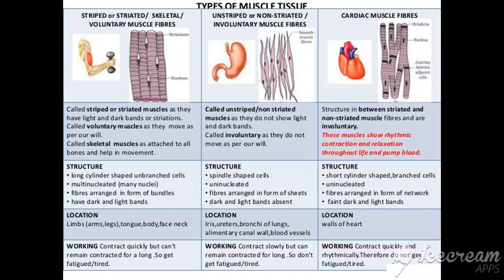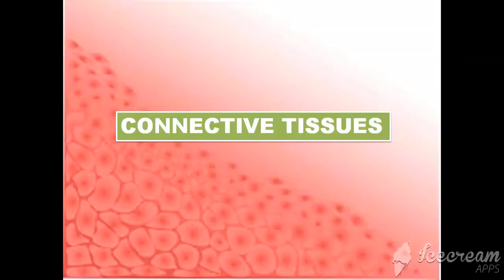Working of the skeletal muscle includes contraction quickly but cannot remain contracted for a long, so they get tired and fatigue soon. While smooth muscles contract slowly but can remain contracted for a long and do not get fatigue soon. Cardiac muscles contract quickly and rhythmically, therefore do not get fatigue. Imagine if cardiac muscle fatigued, got tired.